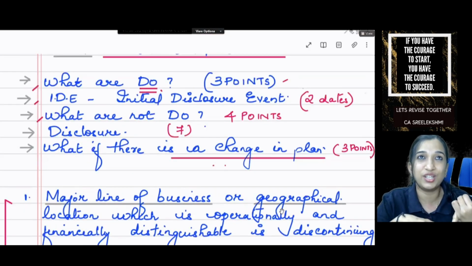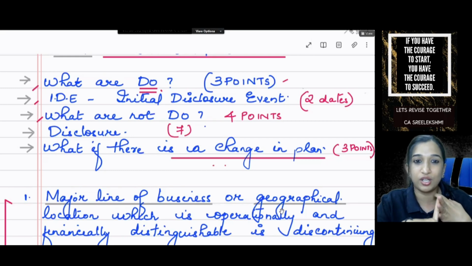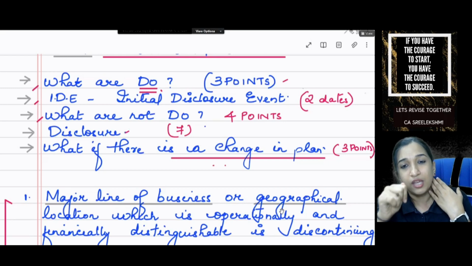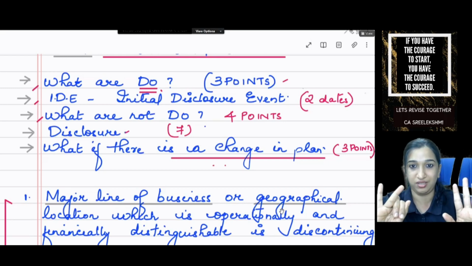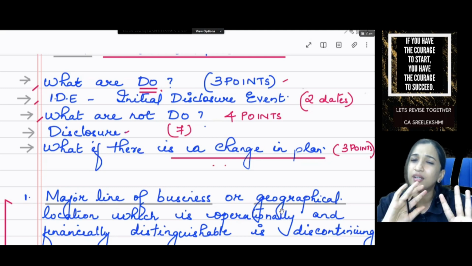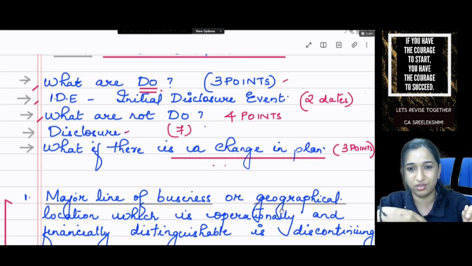Okay, so what are discontinuing operations? What is initial disclosure event? What are not discontinuing operations? And what are the disclosures to be made if there is a discontinuing operation? 7 disclosures. You should remember it as 7 disclosures. 4 theoretical disclosures and 3 just numerical disclosures.